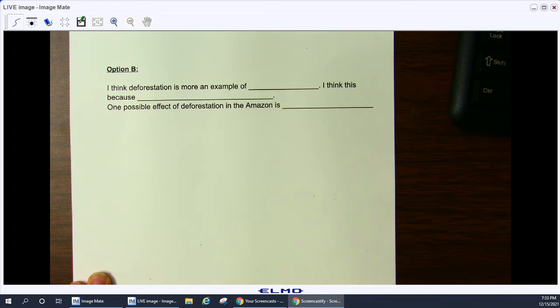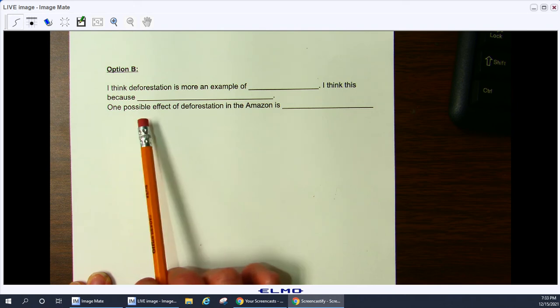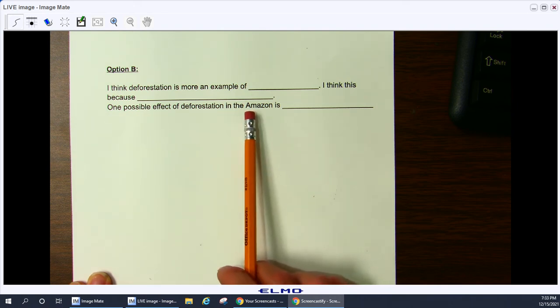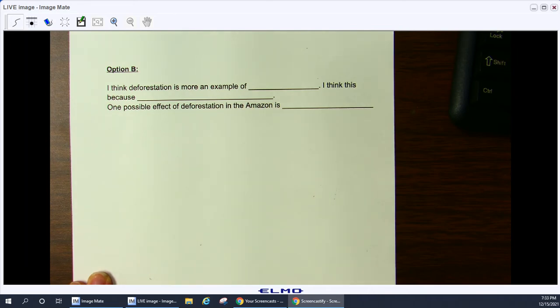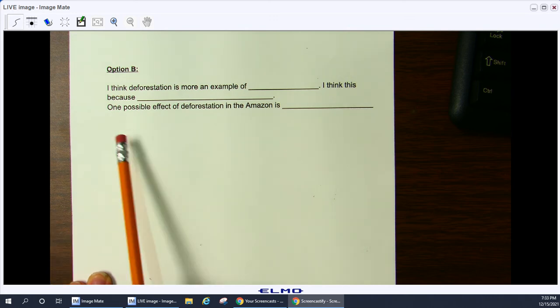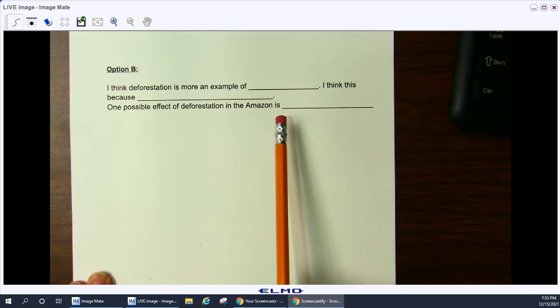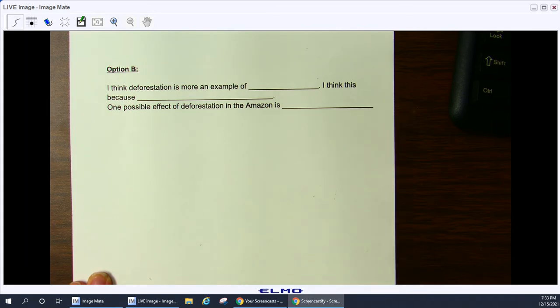You choose adaptation or modification. I think this is because, tell me why. You guys know the difference between adaptation and modification. If you forget, please remember to look at the back wall where the vocab words are. One possible effect of deforestation in the Amazon is, and tell me what an effect is.